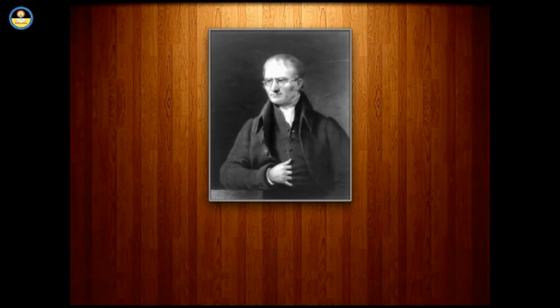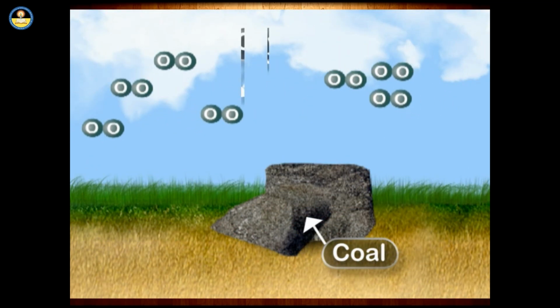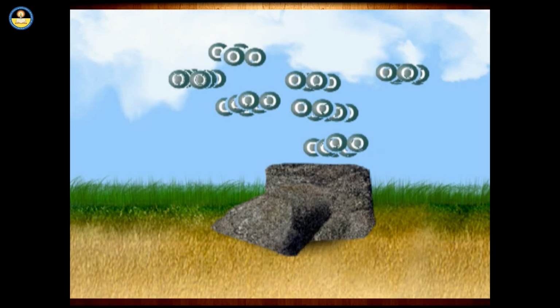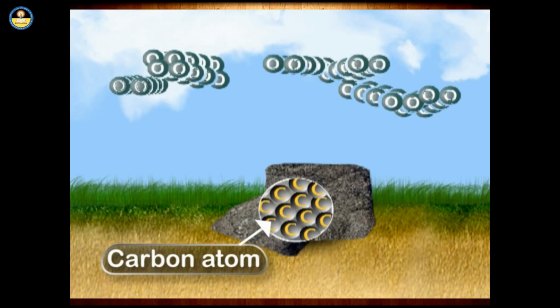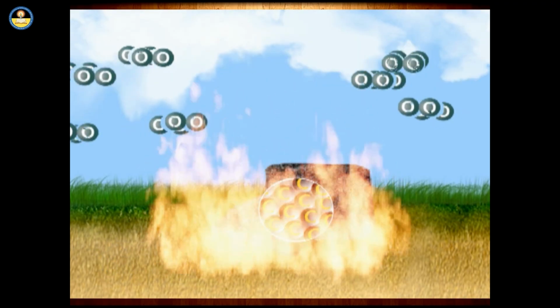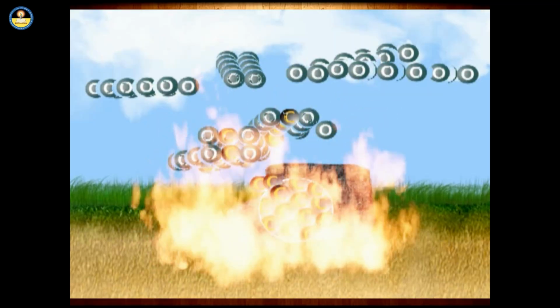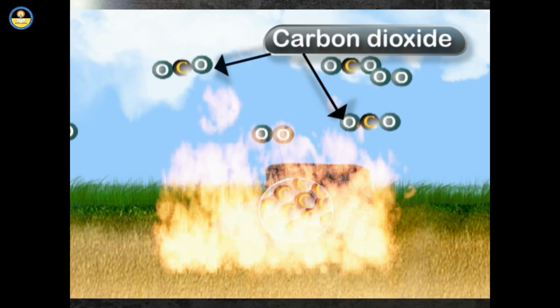According to Dalton's atomic theory, as we know, atoms can neither be created nor be destroyed. Let's see what it means. Let's take a look at coal. Oxygen molecules are present in our atmosphere in gaseous form. We all are aware that coal is made up of carbon atoms. When coal is heated, the carbon atoms present in it go into gaseous form. These carbon atoms combine with oxygen in the atmosphere to form atmospheric carbon dioxide.